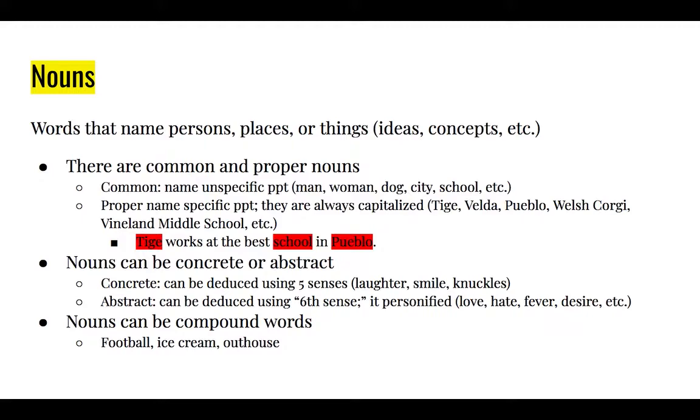And then finally, nouns can also be compound words, like football, ice cream, outhouse. Like foot and ball by themselves are each nouns. Ice and cream by themselves are each nouns. But together, they make a totally different noun. Out is actually an adverb, but house is a noun. When combined, they make one different word.